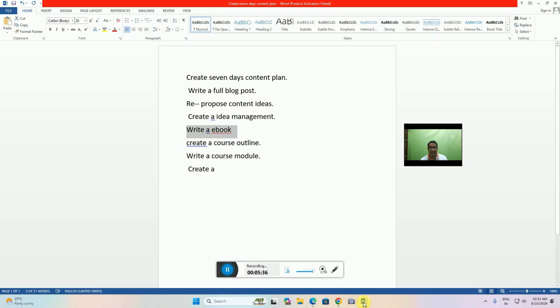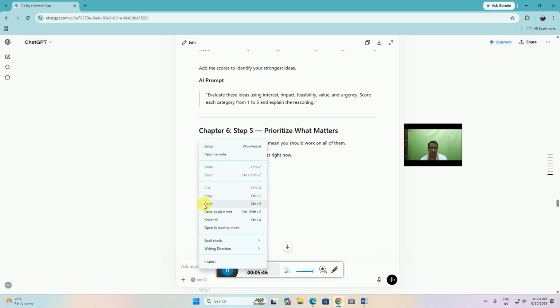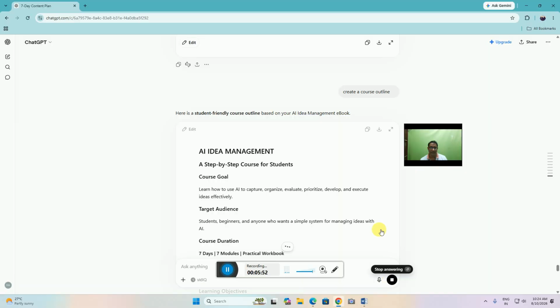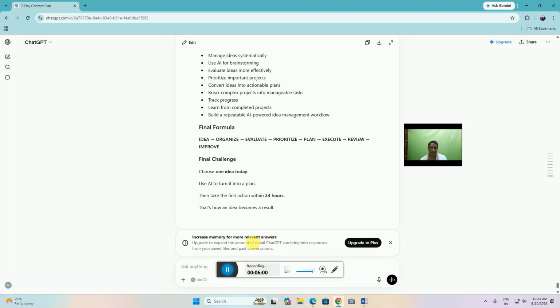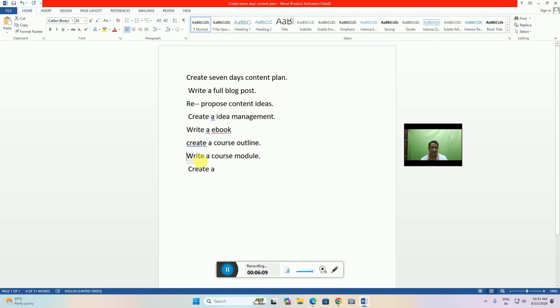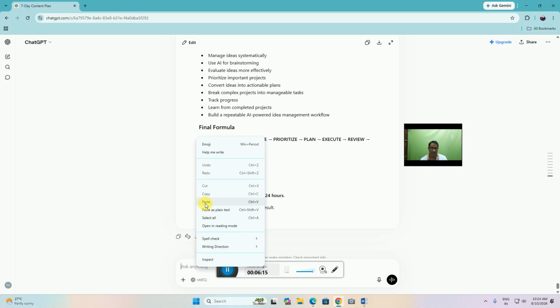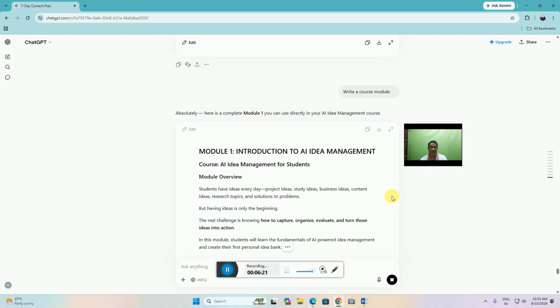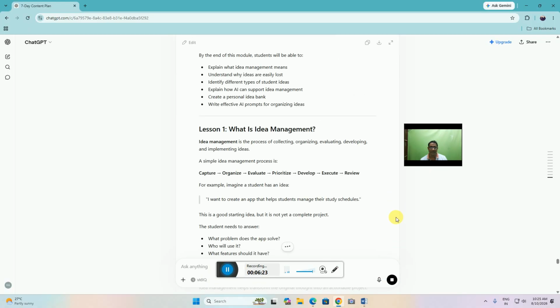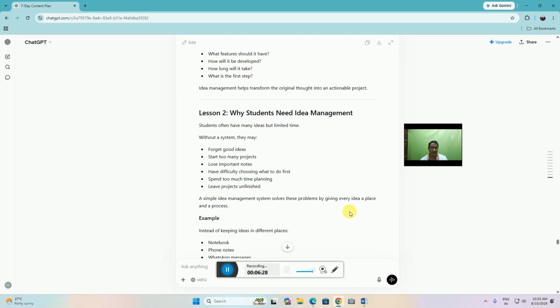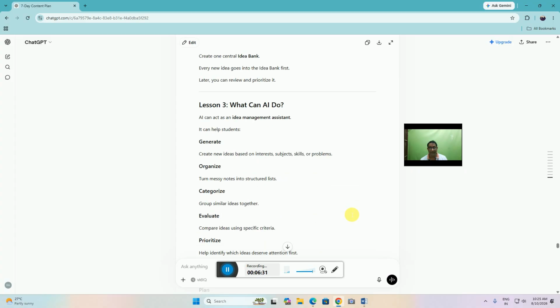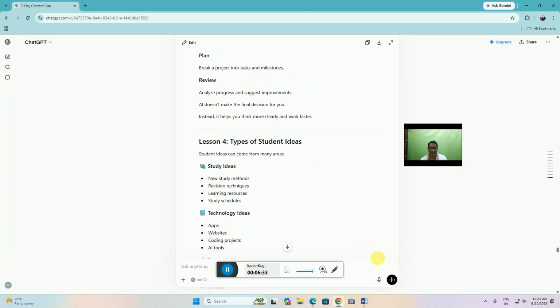The another was create a course outline in ChatGPT. The idea management is completed. This is increasing memory, more relevant answers. And another is write a course module. The module introduction of the AI idea management and what is idea management, why students need idea management. This way, what can I do, and this way is given.